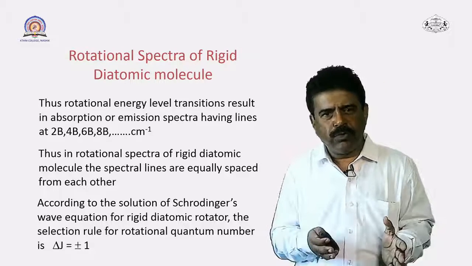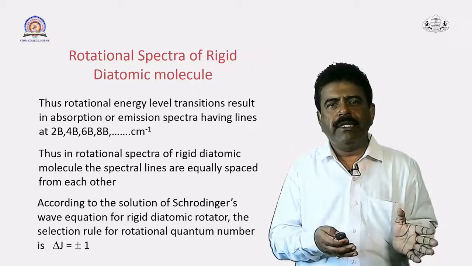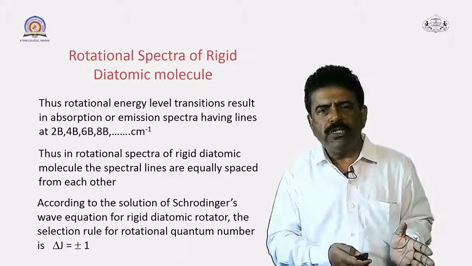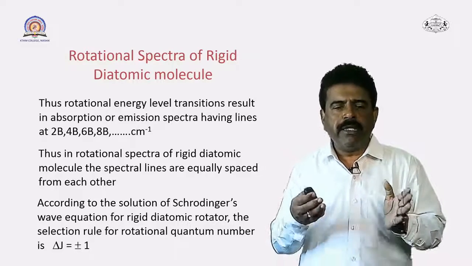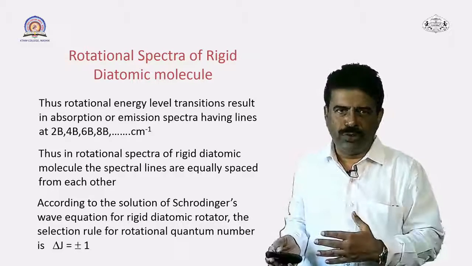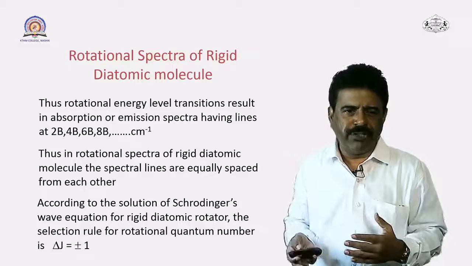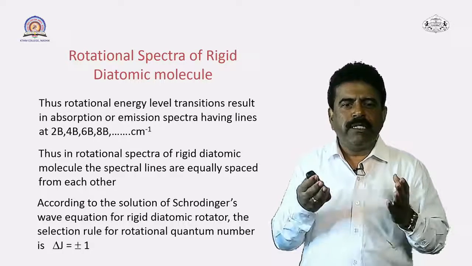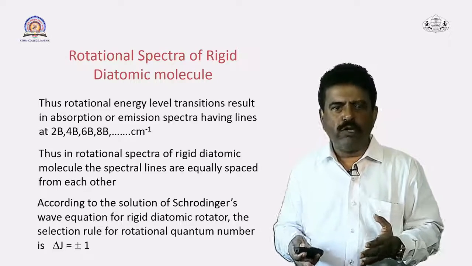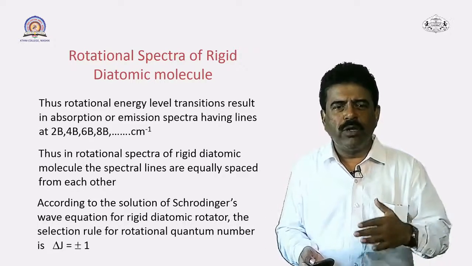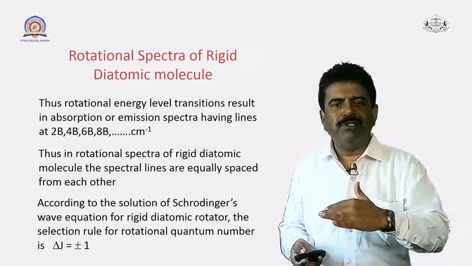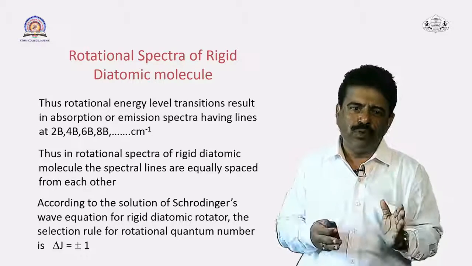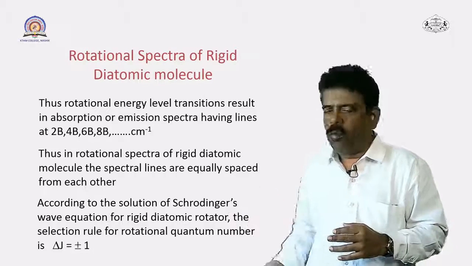Now, selection rules we have already studied while studying the atomic spectra. All these selection rules are derived from the quantum mechanical solutions of these particular transitions, and for the rotational spectra it comes to be delta J equal to plus or minus 1. So, we have to use this selection rule to validate these particular transitions. Only those transitions are allowed where delta J is equal to plus or minus 1.